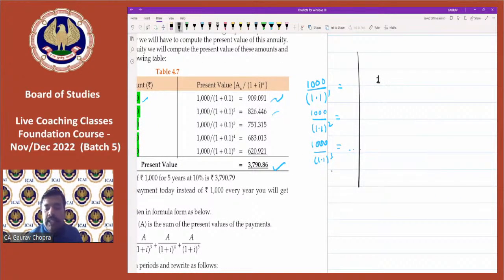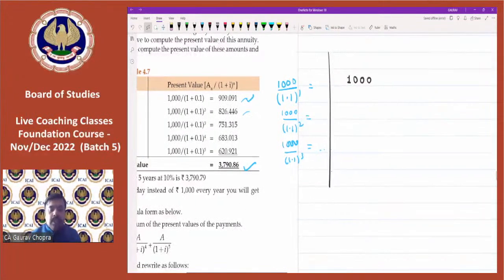So we are receiving the same amount every time, every year. Now I'm showing you the trick here. The rate given is 10%. So just type on your calculator 1 divided by 1.1, 1 divided by 1.1, and then press equal to for 5 times because it is 5 years. So we have to press equal to 5 times.